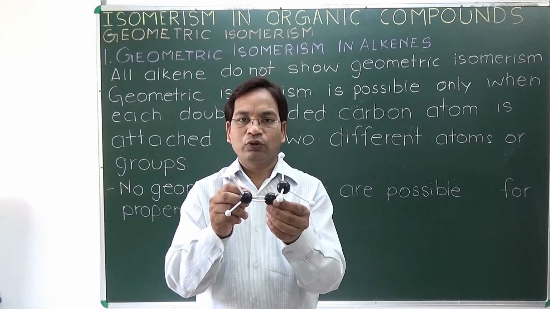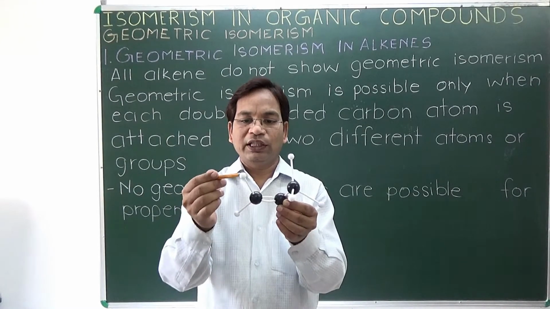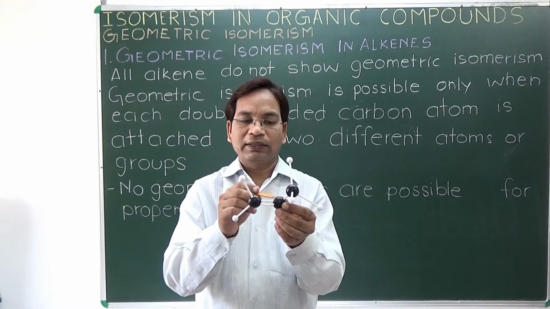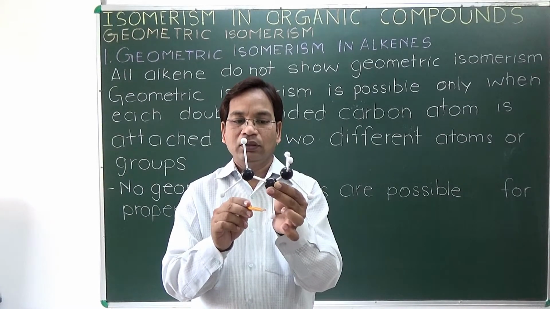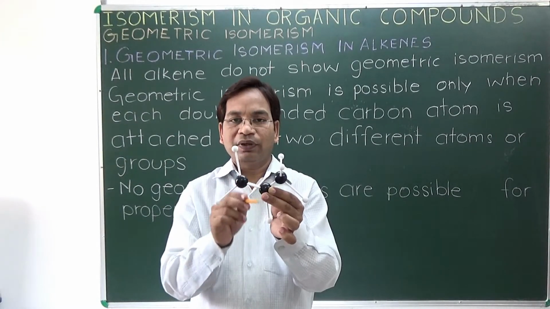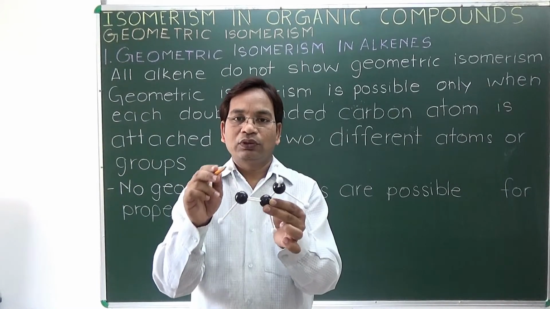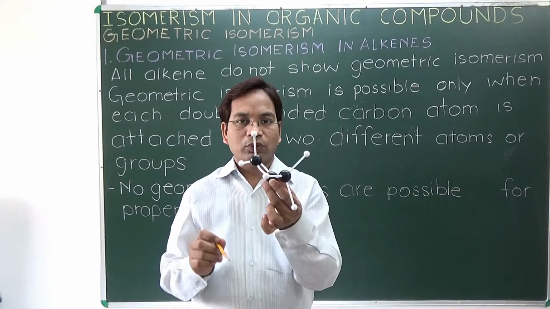On the first carbon there are two same atoms, that is hydrogen. On the second carbon there is a methyl and a hydrogen, so two different groups. But on the first carbon there are two same groups, so geometric isomerism is not possible.